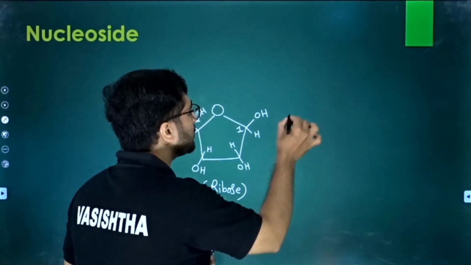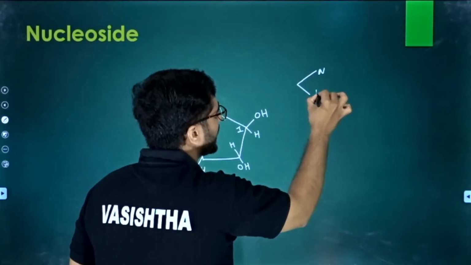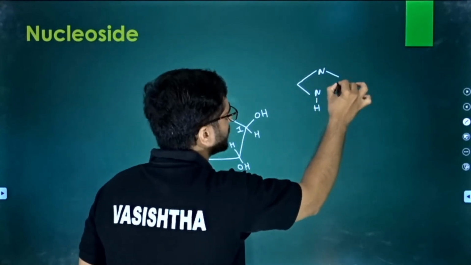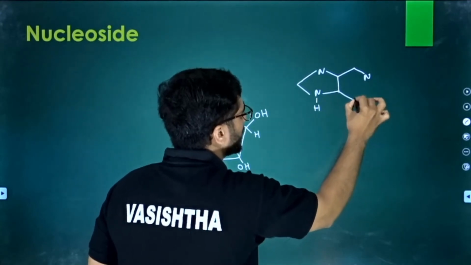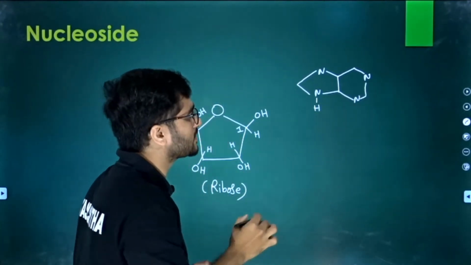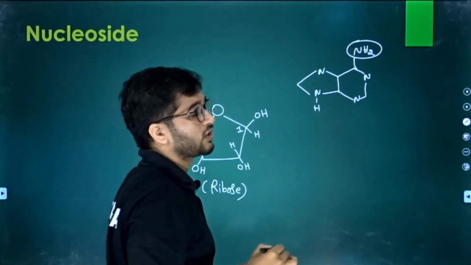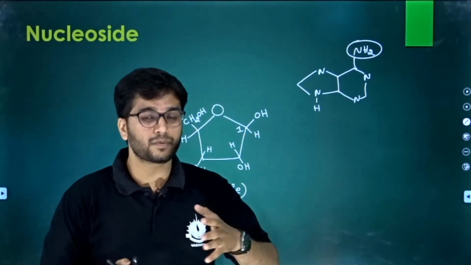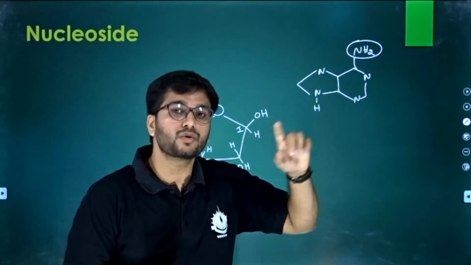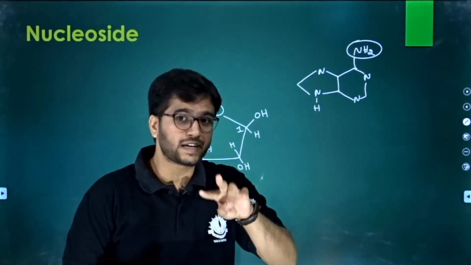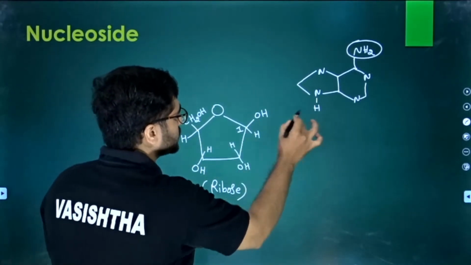The purine binds with the pentose sugar on the first carbon with the help of the number 9 nitrogen. That was also a talk we made previously. So if we invert the structure, it looks like this. If we take adenine, then here should be the amino group. Okay, if you don't get it, please watch the previous few minutes, then you will get that if at the 6th place we have an amino group, then it is adenine. If we have a ketone group, then it is guanine. Okay, so we have these two.